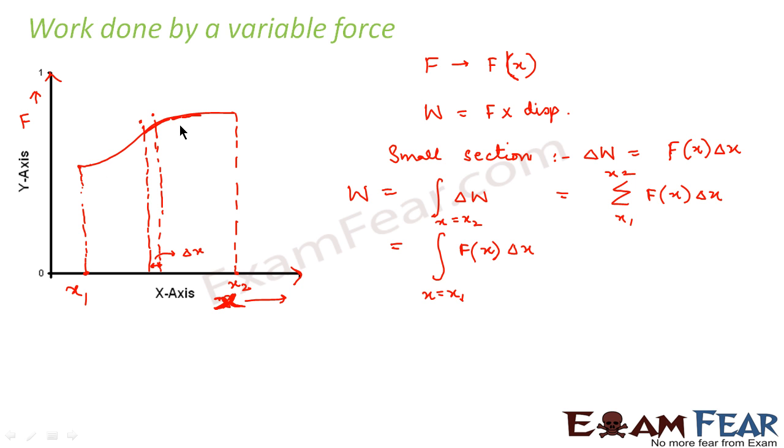When the force is variable, that means when the force is changing with displacement, then we denote force as f of x. And in that case, the work done is given by the integration of the small amount of work done for a small area, right? So this becomes W is equal to the integration of f of x delta x for x is equal to x1 to x is equal to x2.